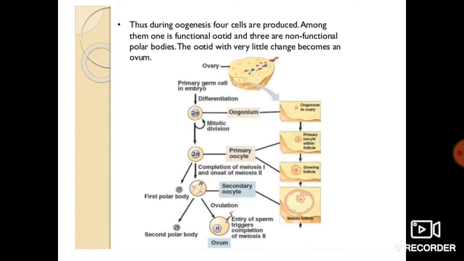Then that primary oocyte will get arrested at prophase 1. At the completion of meiosis 1 and onset of meiosis 2, you will find over here the secondary oocyte and the first polar body. Then the secondary oocyte will develop into the mature follicle when it starts producing the zona pellucida, a membrane. All these events which we have already discussed are shown in this one particular diagram, which is very important. Let us come to the next slide.